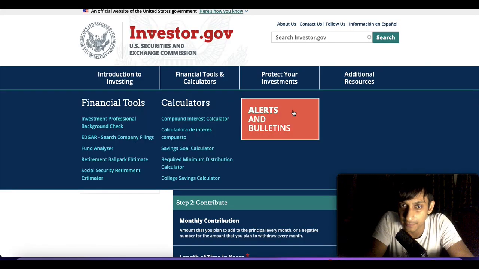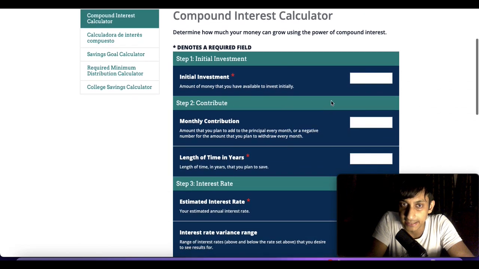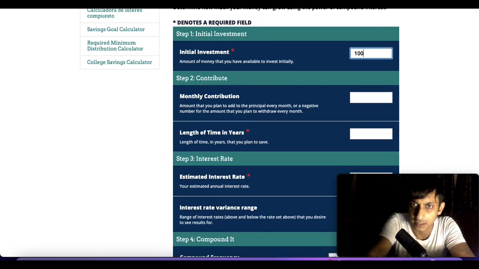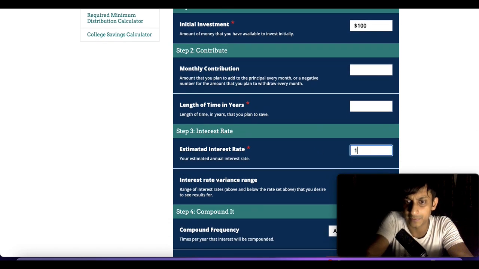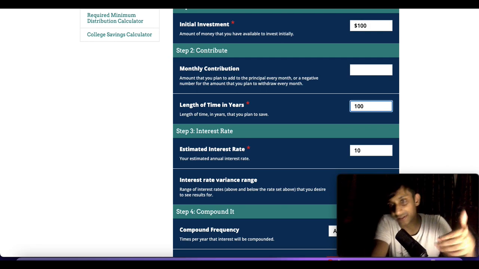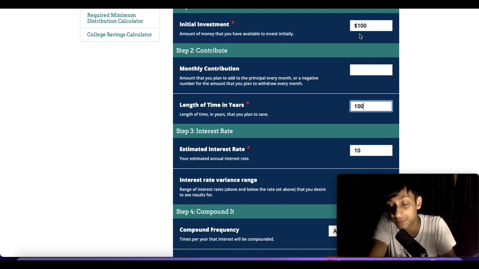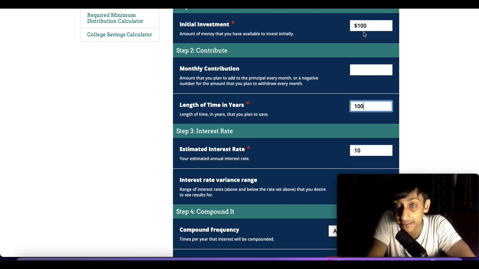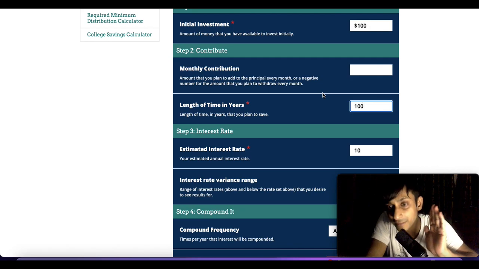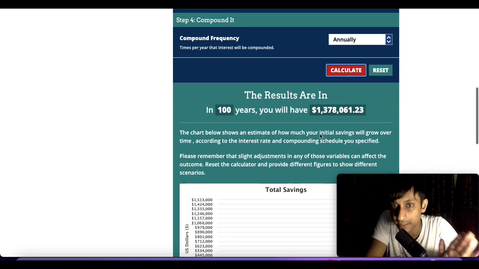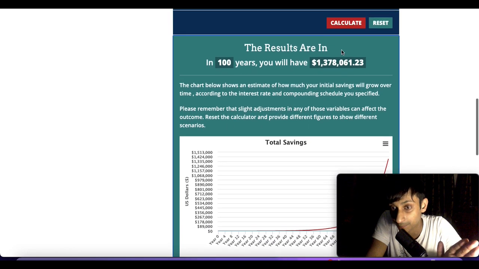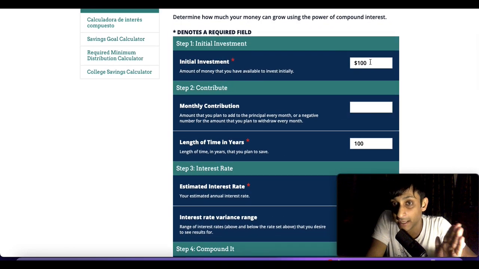I have just opened a compound interest calculator, and let's say I put the initial investment as $100, and then I get a 10% increment onto this $100, and I do it 100 times. That means the first time I increase 10%, it becomes $110. The second time I do a 10% increase, it becomes $121. If we keep on doing that 100 times, what is the amount going to be? Do you know that? The amount is going to become $1 million. Yes, you heard it right.